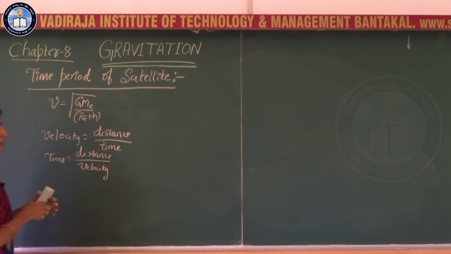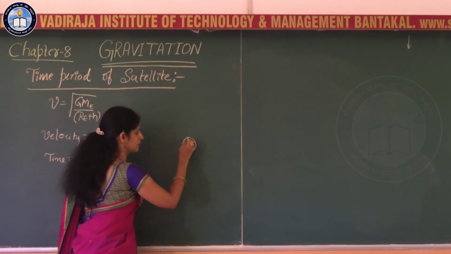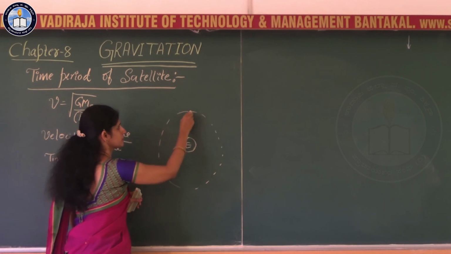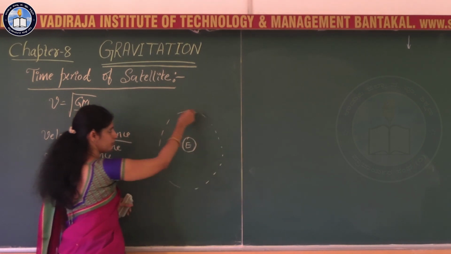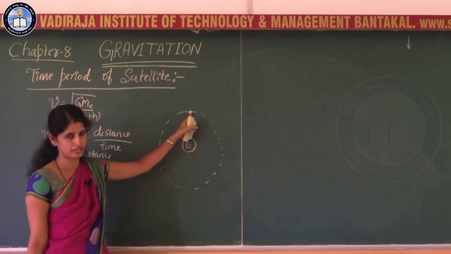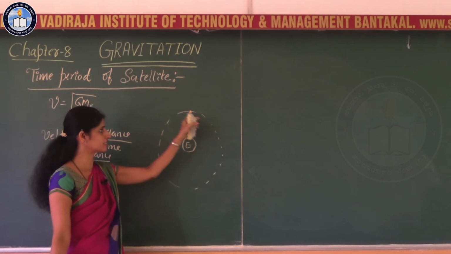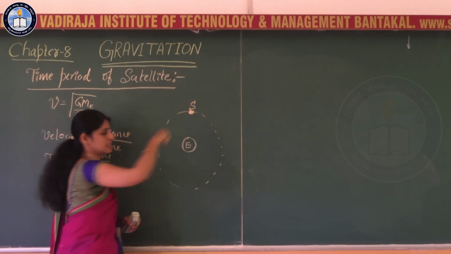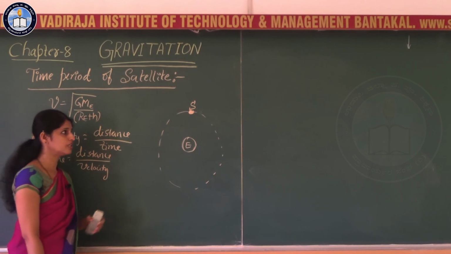The distance the satellite is going to cover when it revolves around the earth, in one rotation, time taken for one rotation is a period. So in one rotation, what is the distance travelled by the satellite? The distance travelled is nothing but the circumference of the circle.